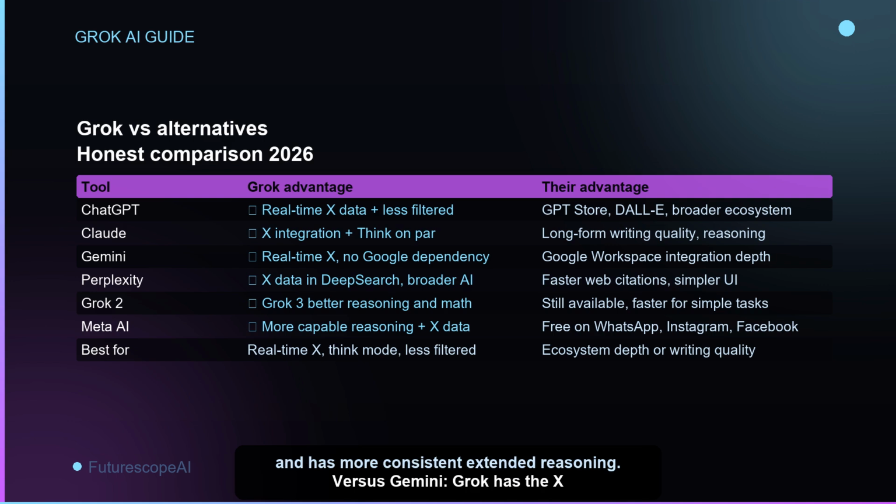Versus Gemini, Grok has the X data advantage and is not tied to any existing ecosystem. Gemini has deeper integration into Google Workspace for Gmail, Docs, and Drive. Versus Perplexity, Grok's DeepSearch includes X data alongside web sources. Perplexity is faster, has a simpler interface, and returns inline citations more cleanly. Versus Grok 2, Grok 3 has better reasoning, stronger mathematics performance, and Think Mode. Grok 2 is still available and faster for straightforward tasks.